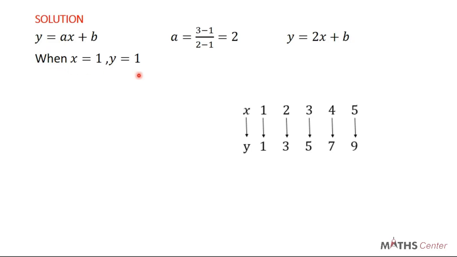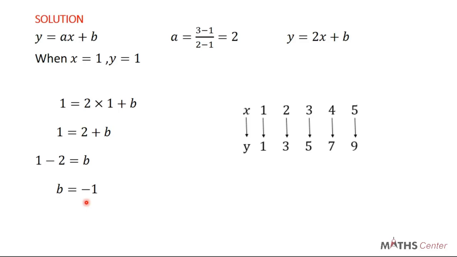Now if you have this, then we can substitute it into this equation and find B, because we know that y is equal to 2x plus b. So if y is equal to 2x plus b, right now we are saying that y is 1, so you can substitute y with 1. 1 is equal to 2x plus b. You know that 2x is the same as 2 times x, but we now know that x is also 1, so 1 is equal to 2 times 1 plus b. We can simplify and find B. That will give us 1 is equal to 2 times 1, which is 2, plus b. So we can see that b will give us minus 1.